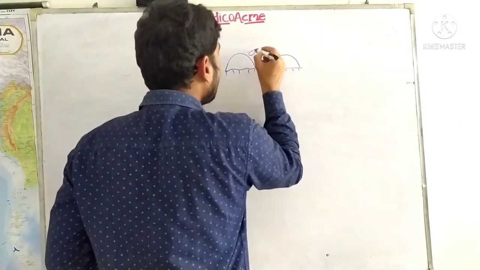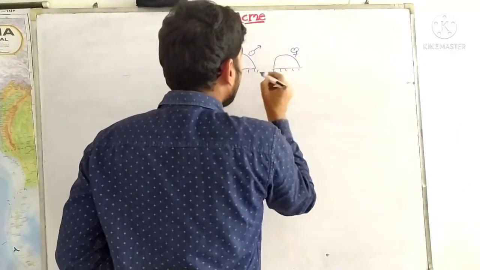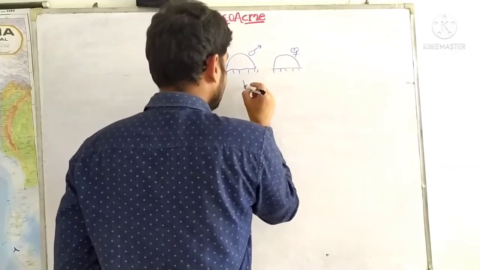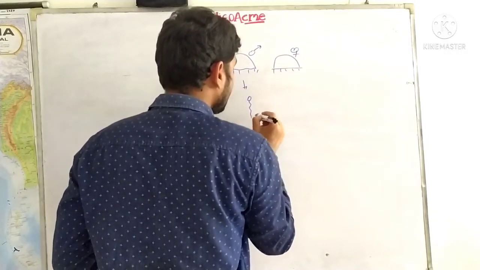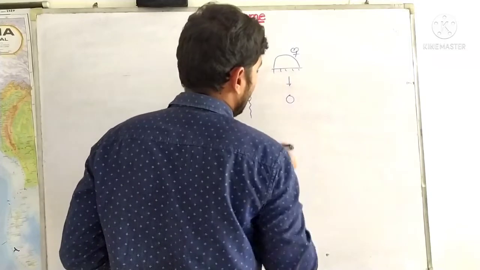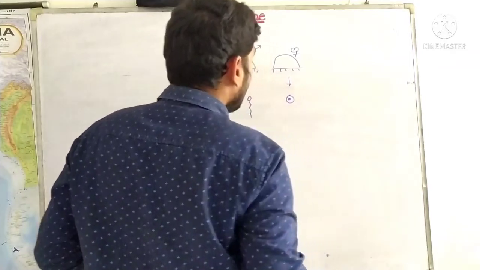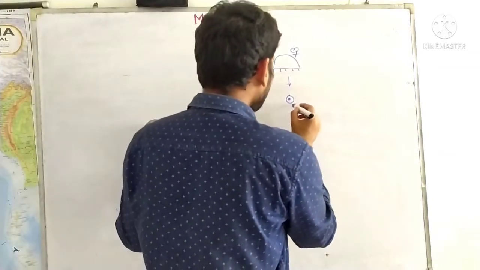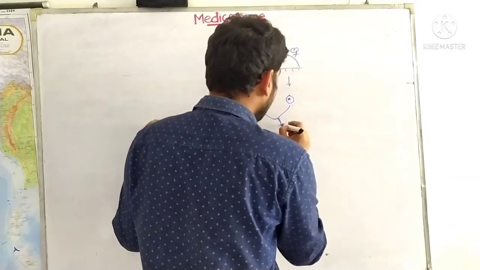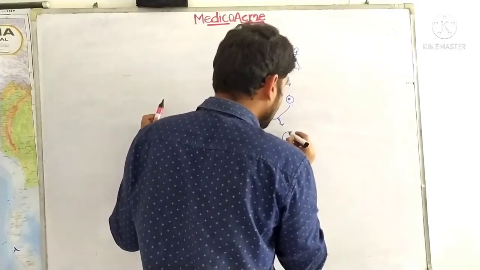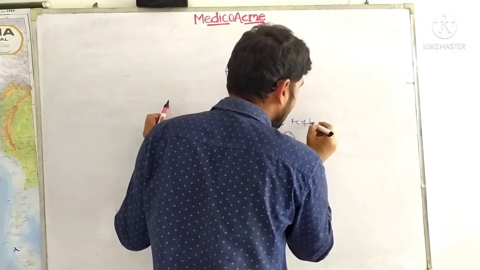Suppose this is a male and this is a female. The male will release sperm and the female will release ova. Now these ova and sperms get fertilized, and they will give rise to the zygote after proper fertilization.